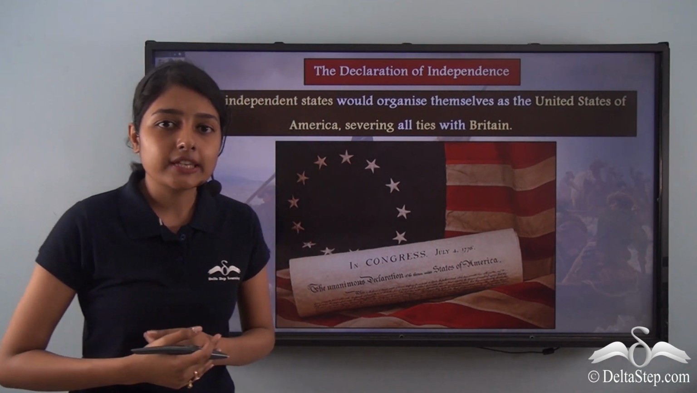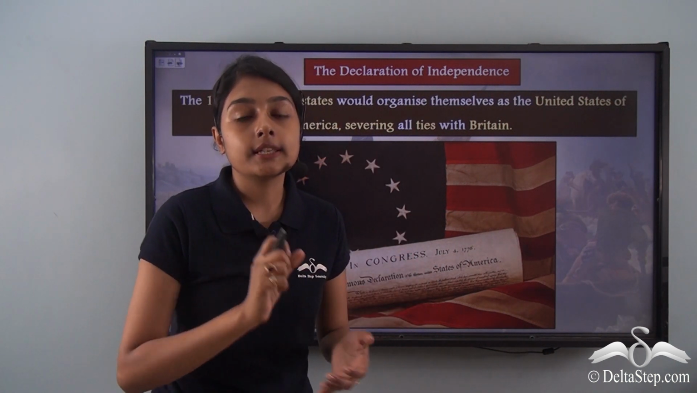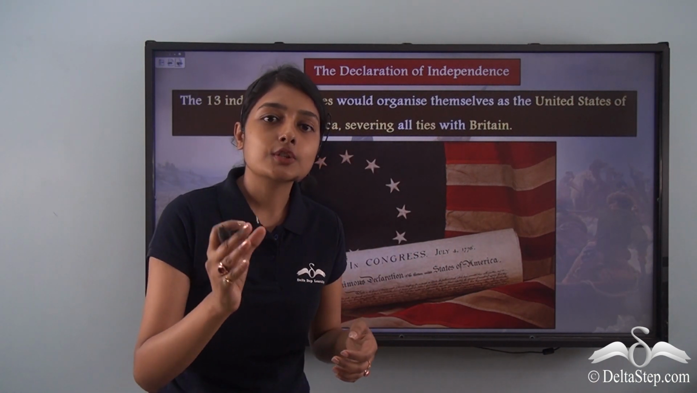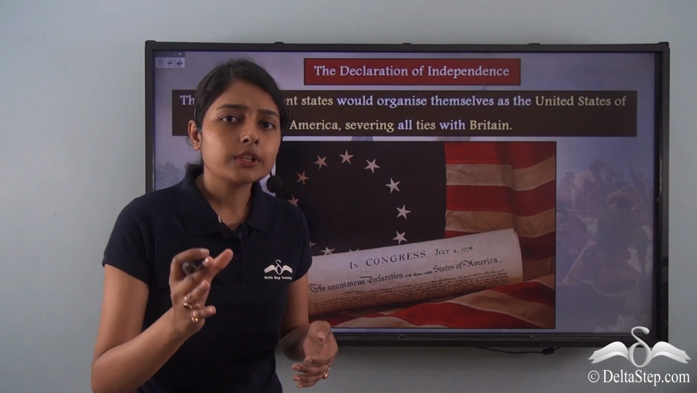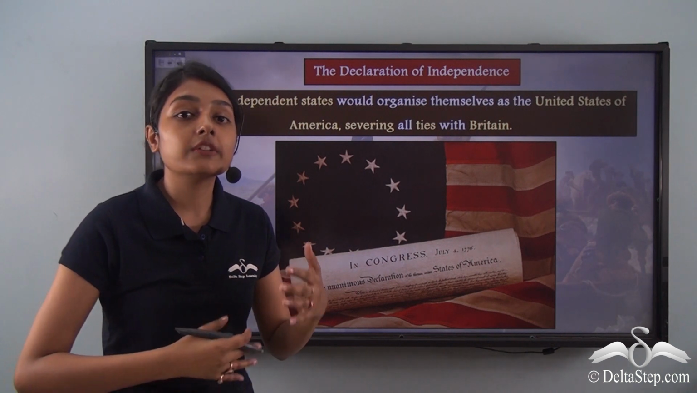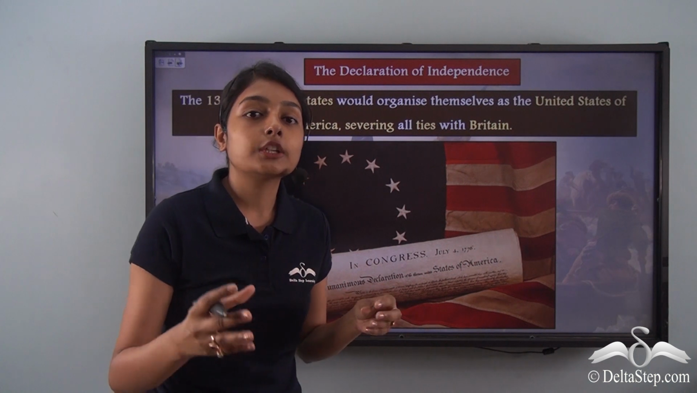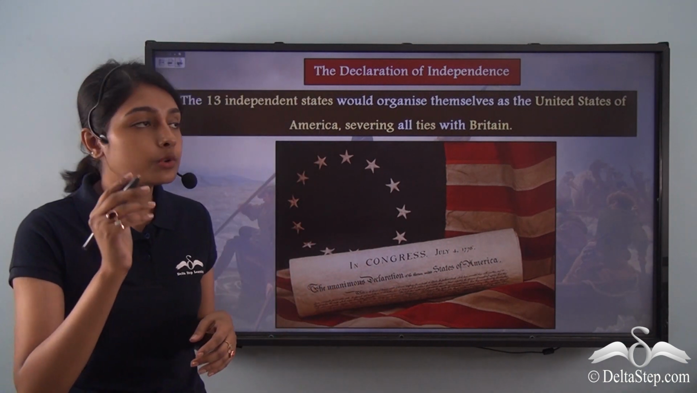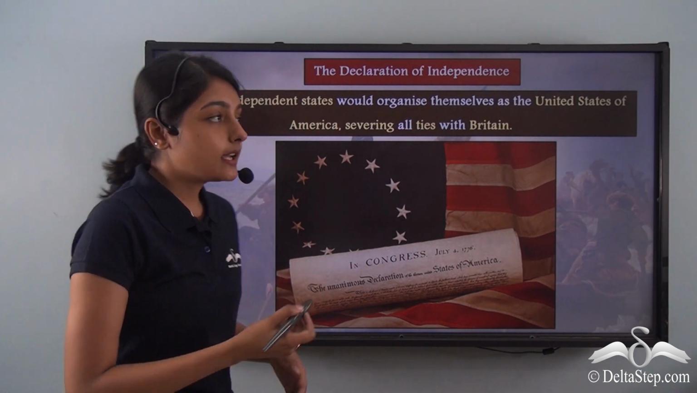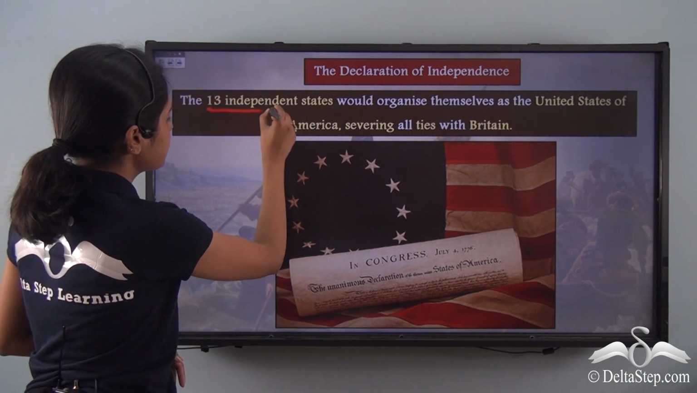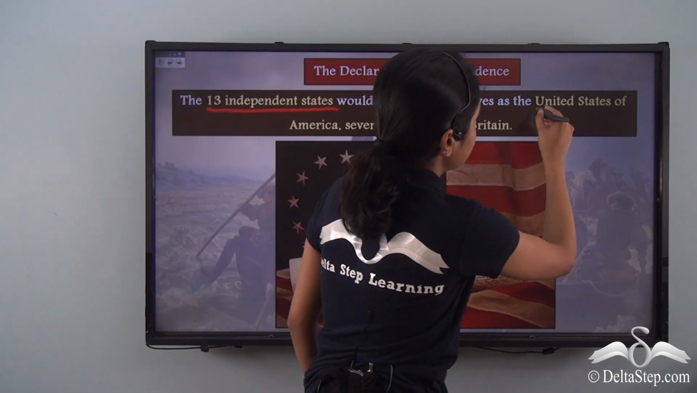While the Declaration of Independence meant independence for these 13 warring colonies, these colonies also decided to do something. What did they decide to do? Without giving up their autonomy or their independence completely, these states also decided to come together to form the United States of America. So, the former 13 colonies now decided to become the 13 independent states and organize themselves as the United States